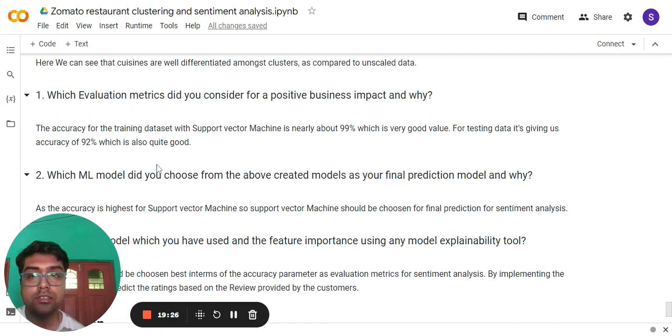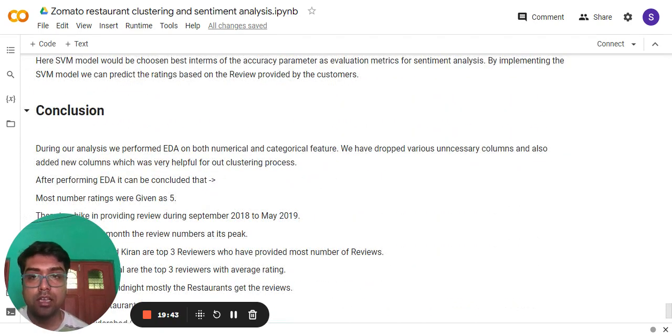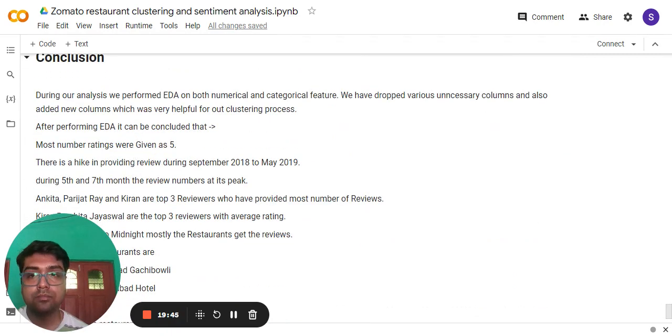So this is the part where it is asking which evaluation metric you would consider. I have considered accuracy here. And I would go with support vector machine, since it is having slightly better accuracy compared to the other model. And the last part is the conclusion.